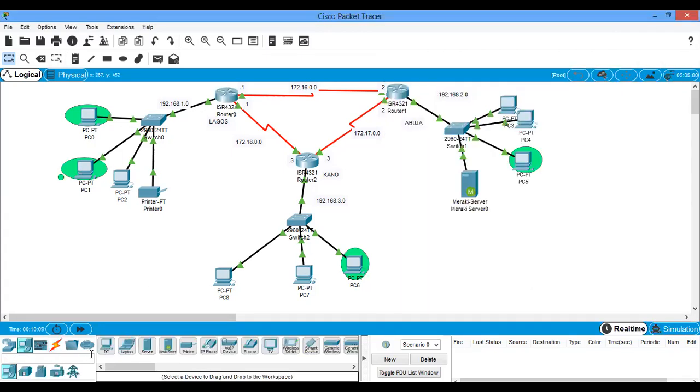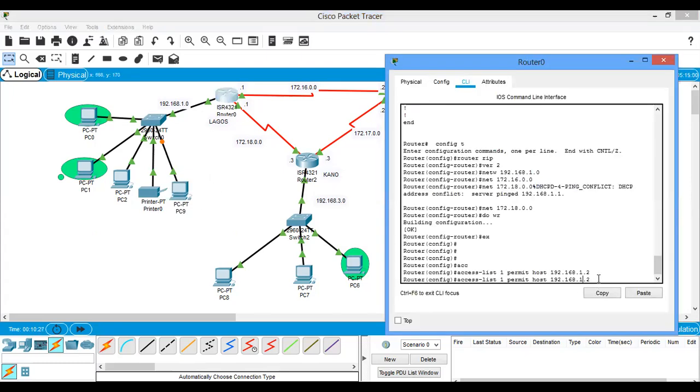Now every other person will be denied automatically or implicitly by the router. So if I want to add 1.4 as a host, either I say permit host and put the IP address, or I say permit the IP address of the host and the wildcard mask.